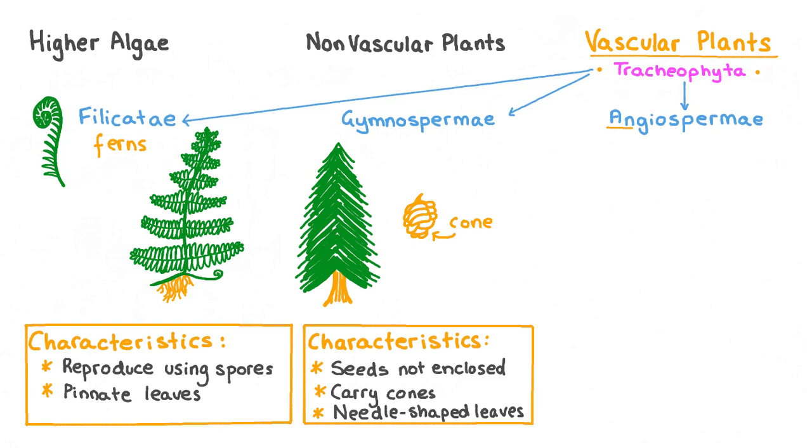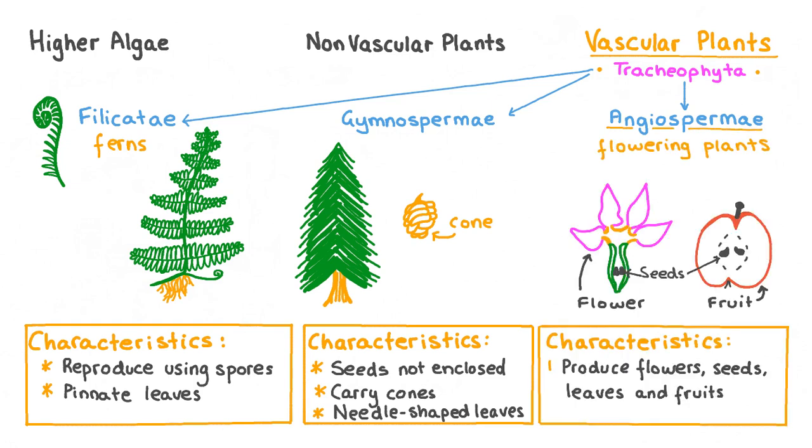Angiosperms are a subdivision of Tracheophyta that includes flowering plants. These plants inhabit the land and they produce flowers, leaves, seeds, and fruits. This class can be further divided into two groups, monocotyledons and dicotyledons, sometimes known as monocots or dicots. Let's take a closer look at the distinction between monocots and dicots.